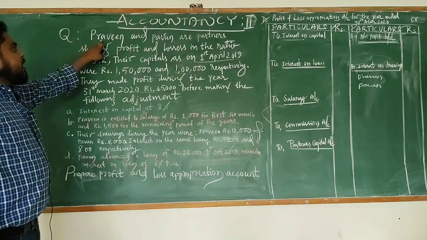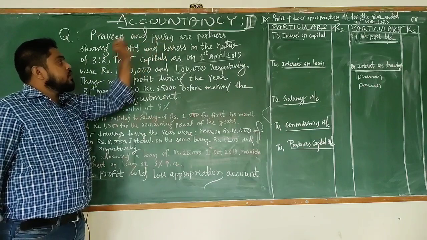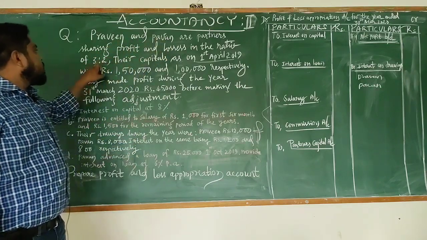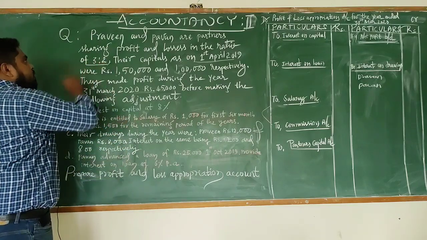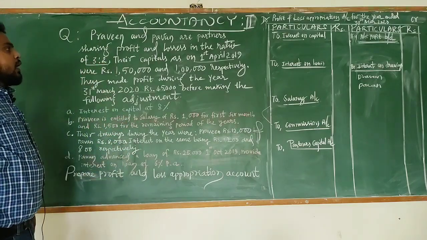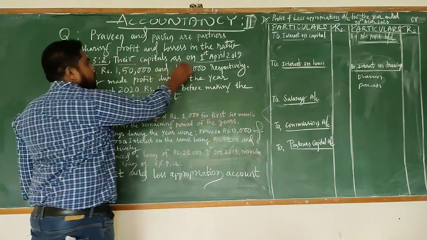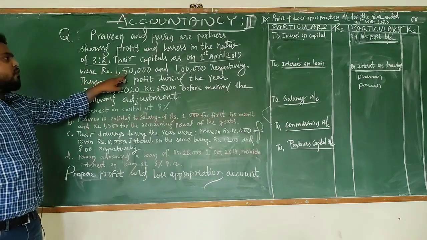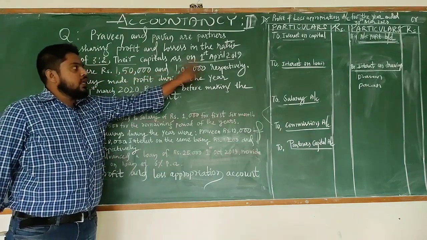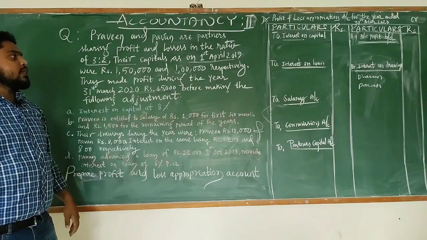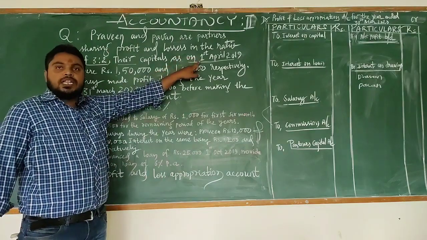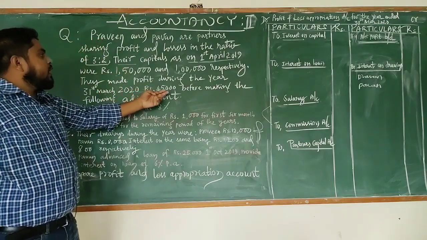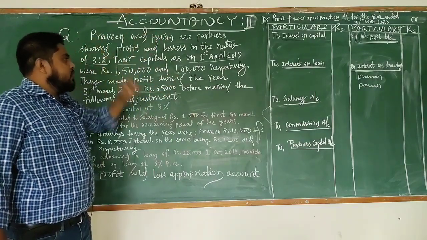Example. Praveen and Pawan are partners sharing profits and losses in the ratio of 3:2. So, two partners, Praveen and Pawan. Their capitals on 1st April 2019 were rupees 1,50,000 and 1 lakh respectively. So two partners introduced capital on 1st April, at the beginning of the year. Praveen has invested 1,50,000 and Pawan has invested 1 lakh.